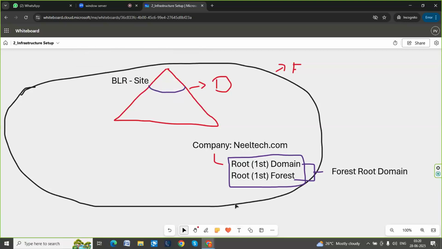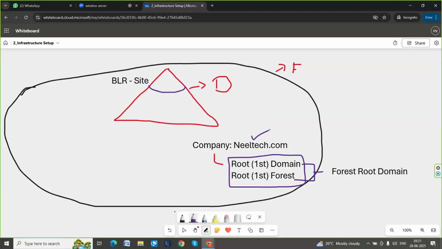In the Bangalore site you are setting up a domain or a company. But what is the infrastructure required? First, you need a physical site. What I'm trying to say here is I'm setting up this company. To set up the company, first you need a location. That we call a site location. Suppose you want to build a house, you have a plan in mind, but you want to bring it into physical reality. So first you select a location, for example Bangalore or Delhi.